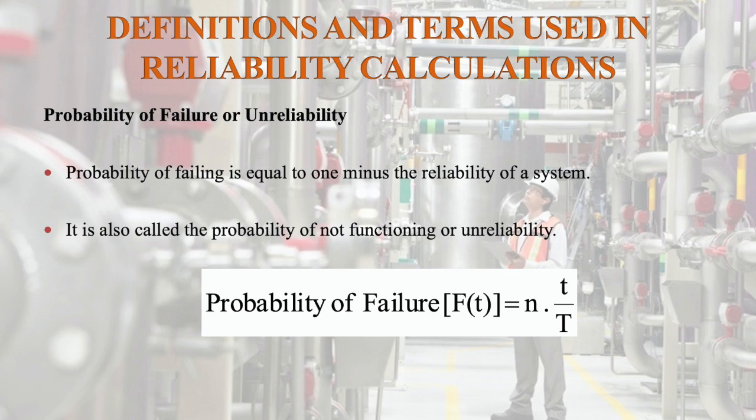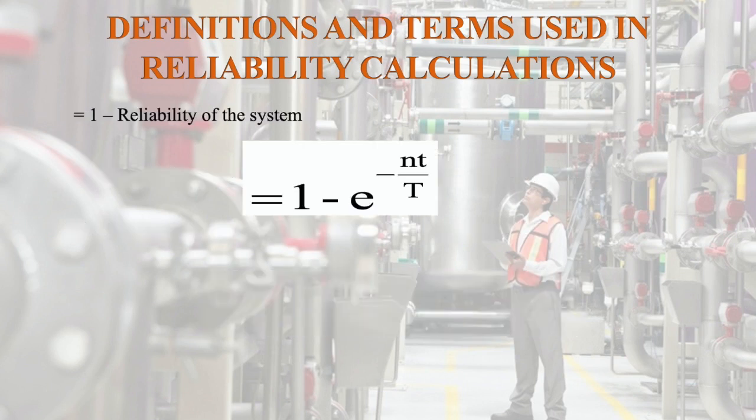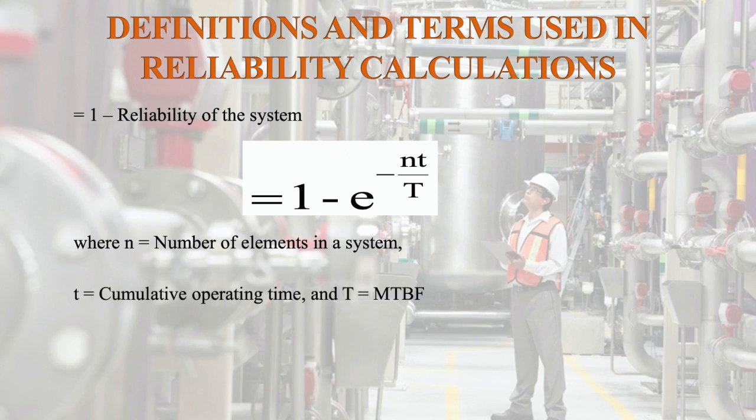is equal to n into t by T, that is equal to 1 minus reliability of the system, or it can be denoted as 1 minus e to the power of minus nt by T, where n is equal to number of elements in a system, t is equal to cumulative operating time, and big T is equal to MTBF, that is mean time between failures.